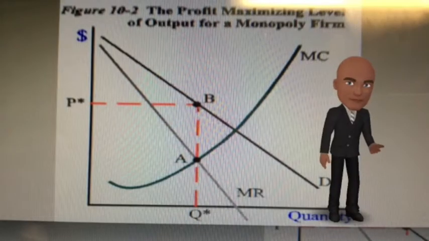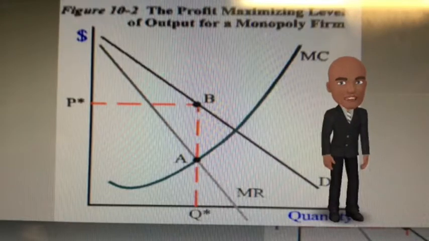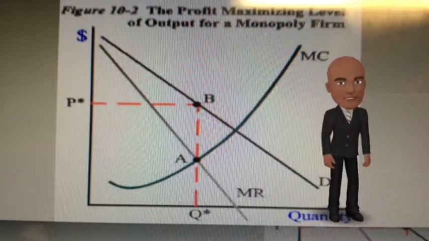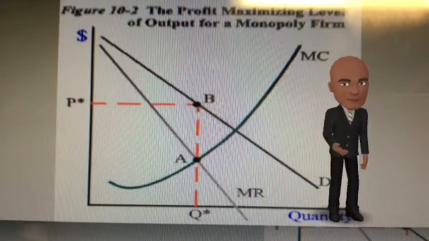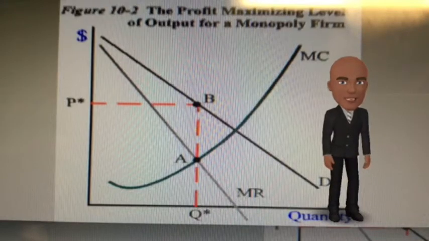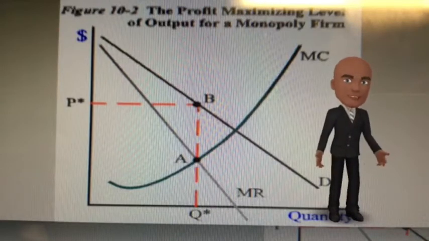So we assume that firms set output where MC equals MR in order to maximize profits or to minimize losses. Marginal revenue is the additional revenue that a firm obtains from selling an extra unit, and marginal cost is the additional cost that a firm incurs in producing an extra unit. So if the marginal revenue is higher than the marginal cost, a firm will tend to expand production. However, if the marginal cost exceeds the marginal revenue, they will decrease production. Thus, MR will equal MC for profits to be maximized.